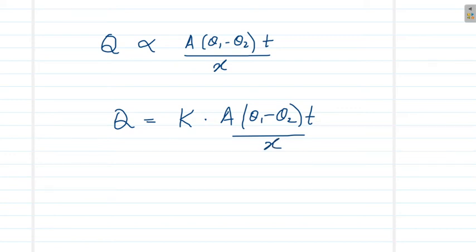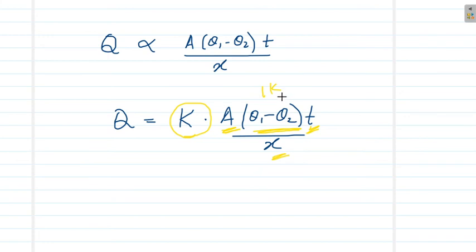This proportionality constant that we introduce here is called the coefficient of thermal conductivity. So how can we define coefficient of thermal conductivity? We can say that it is the amount of heat transferred in 1 second per unit cross-sectional area across a material of unit length when we keep it at a temperature difference of unit Kelvin.